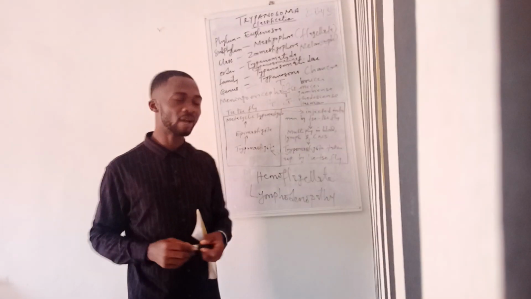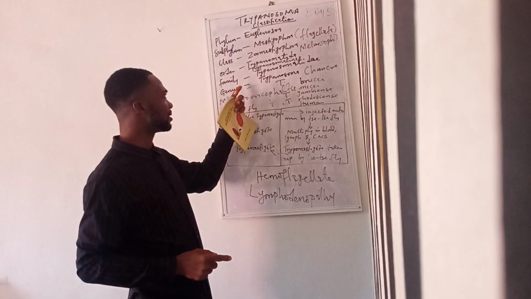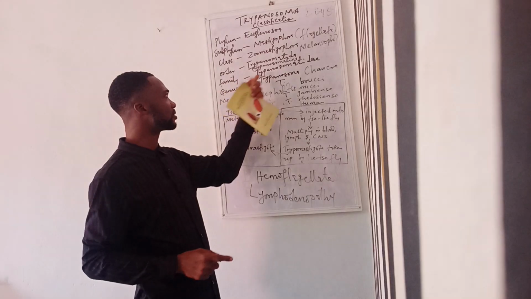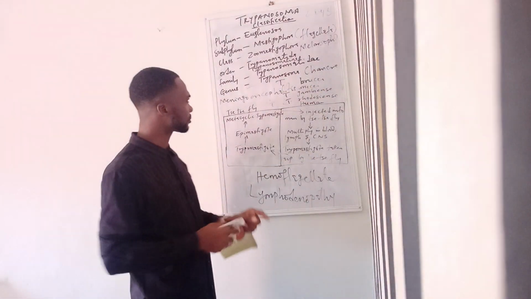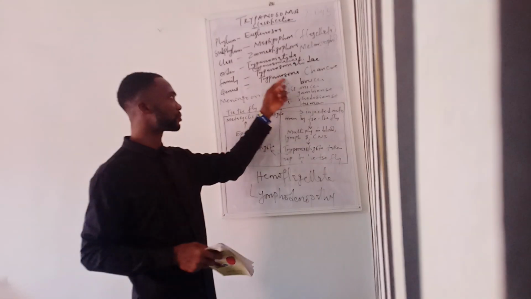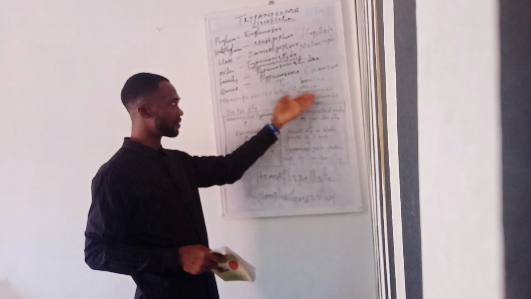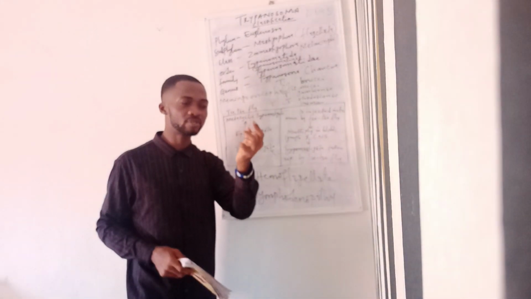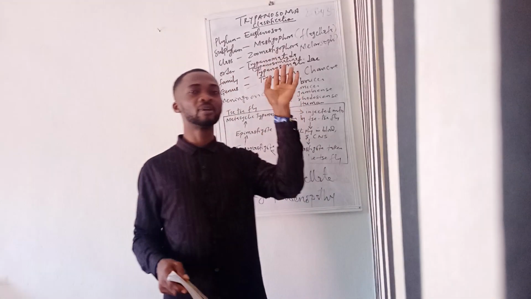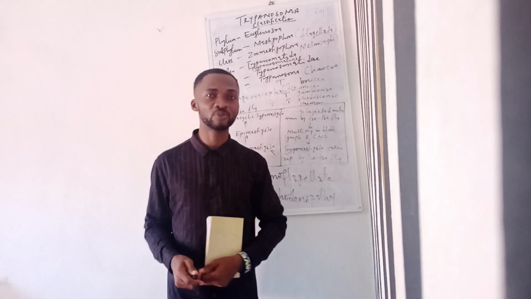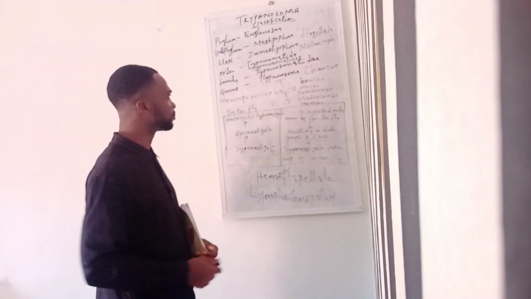That is the suborder. Then we have the family Trypanosomatidae, which ends with AE. They have the genus Trypanosoma. And all these species, Trypanosoma cruzi, the Trypanosoma brucei complex, Trypanosoma equiperdum, and so many other species that we can't exhaust here.